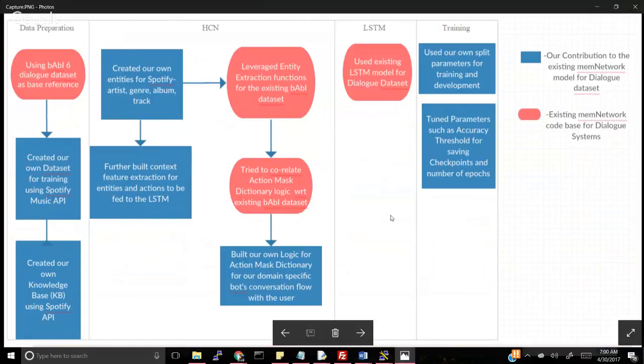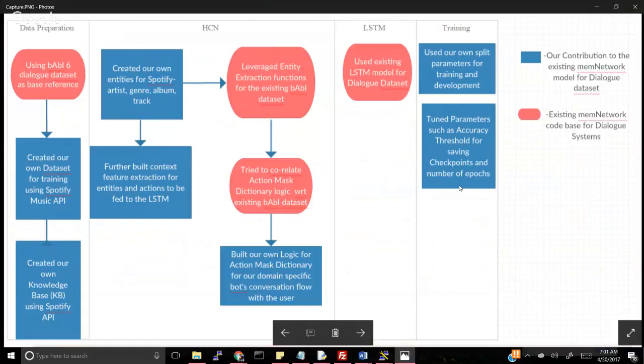The next component was the LSTM. For the LSTM, we use the existing model that is there for the dialogue-based system. We noticed that this LSTM model works best for goal-oriented dialogue-based chatbots. For the training part, we used our own splitting parameters for the training and development data set. We also tuned parameters such as the accuracy threshold for saving the checkpoints and the number of epochs.